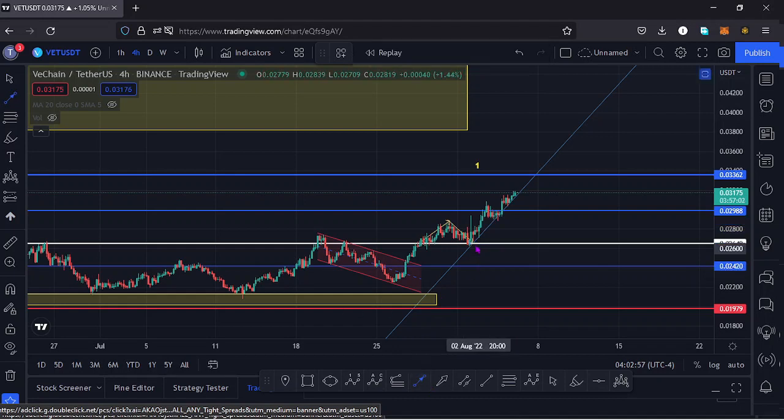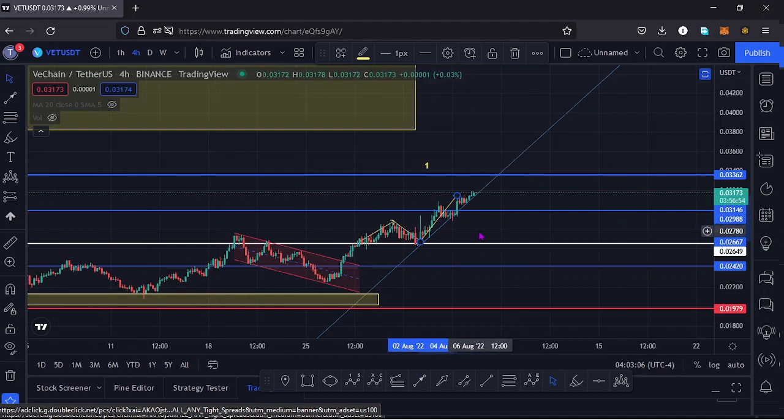And after the retest we have continued to see higher prices, and we also managed to break above a key area of resistance right here yesterday. And I also expect here on the 4-hour chart we might see a retest of this key area of resistance before we continue pushing to the upper side.